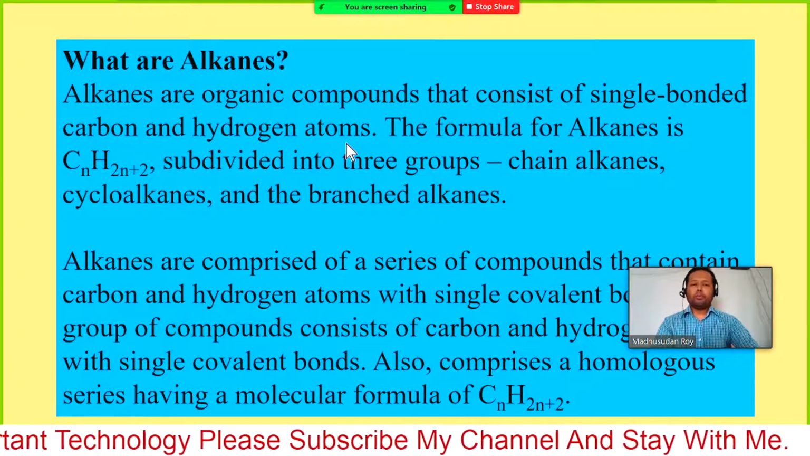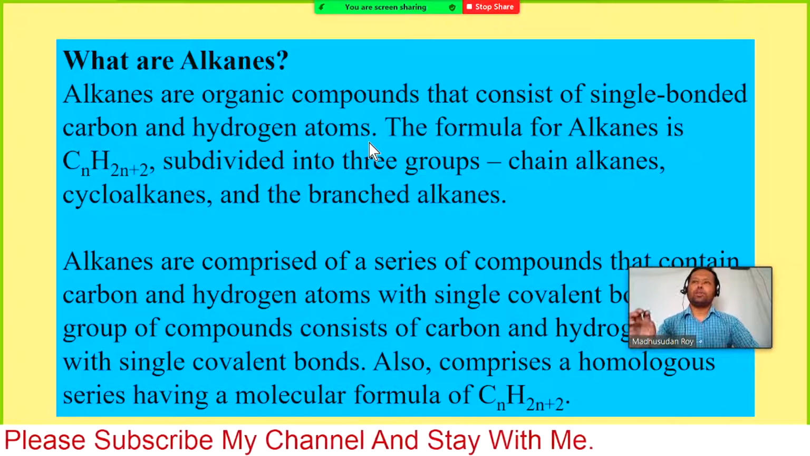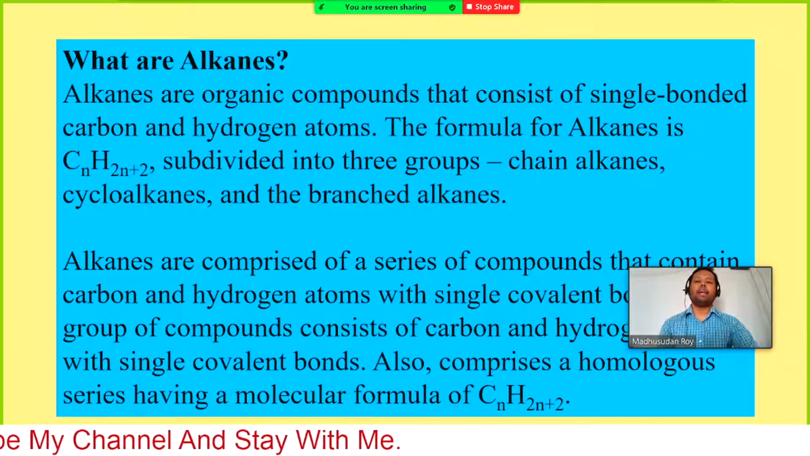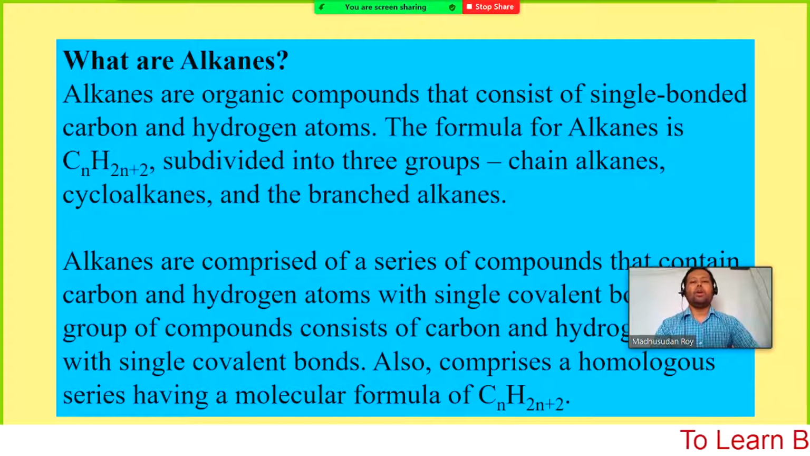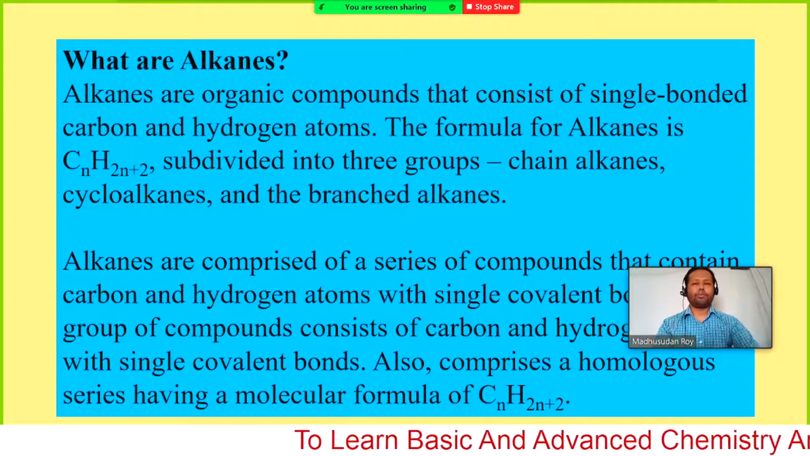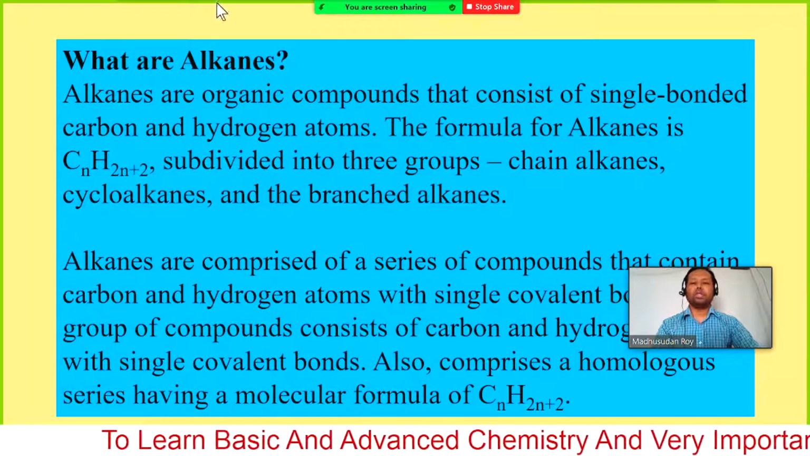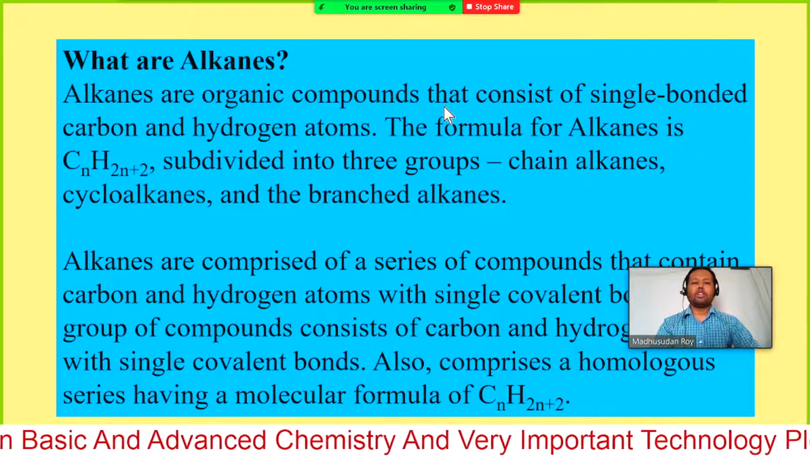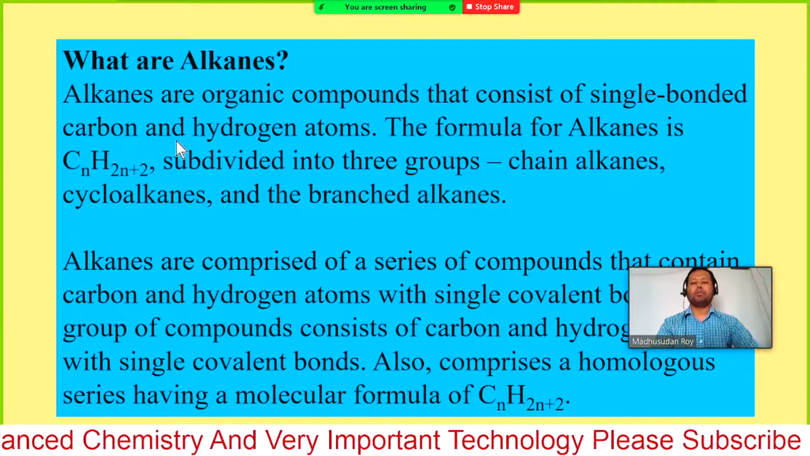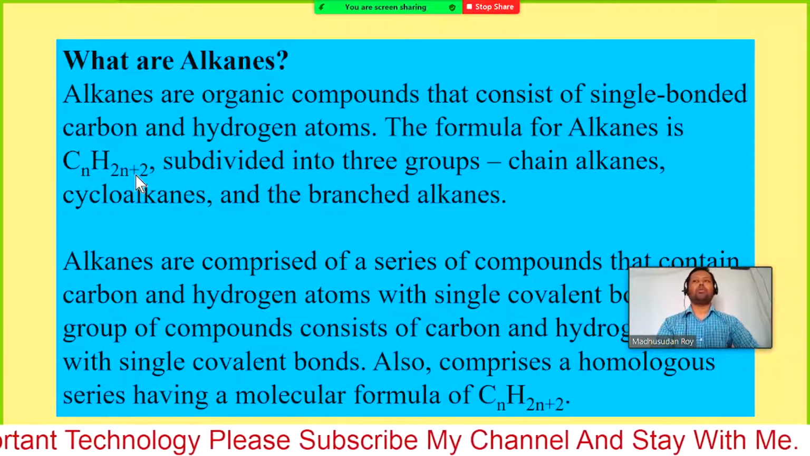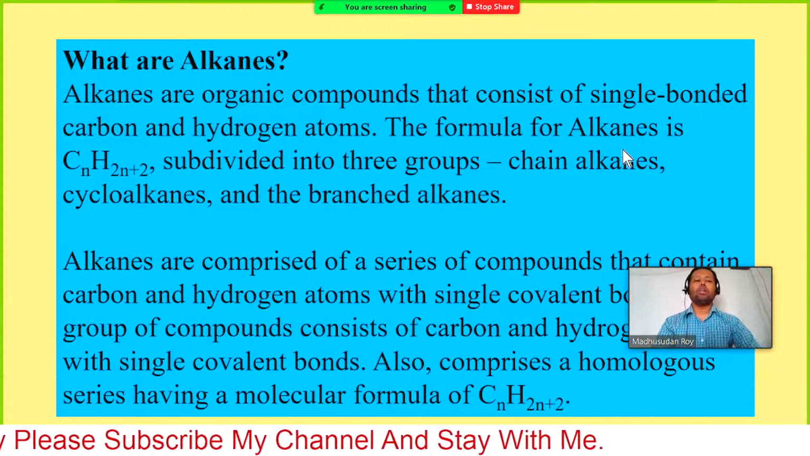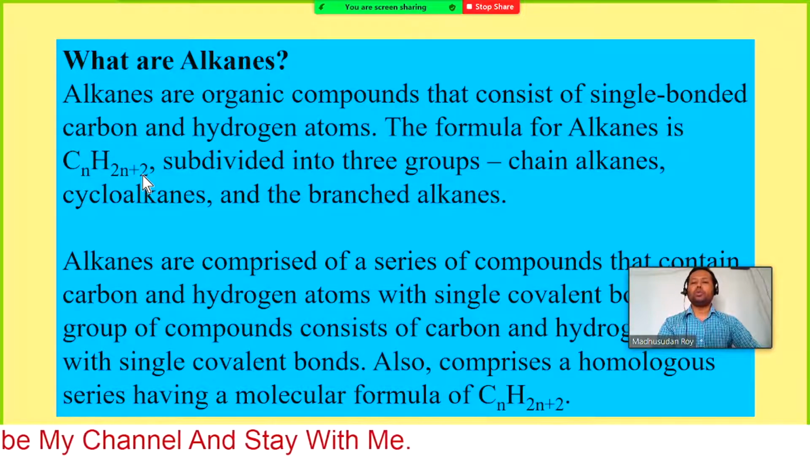So we will consider hydrogen and carbon. Carbon has 4 valencies, and all the valencies are saturated or occupied by either hydrogen or carbon. That type of compound is considered an alkane. Alkanes are organic compounds that consist of single bonded carbon and hydrogen atoms. The general formula of alkanes is CnH2n+2.